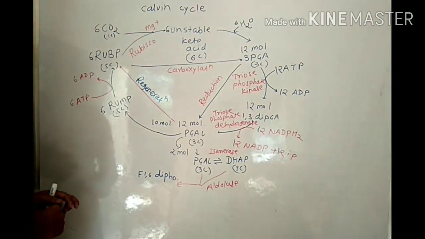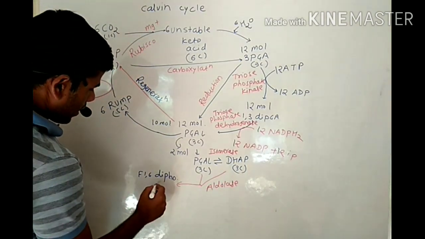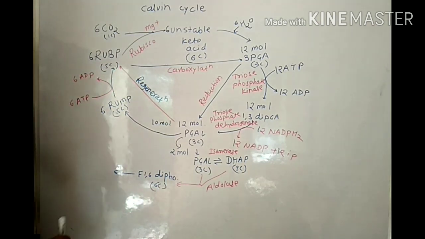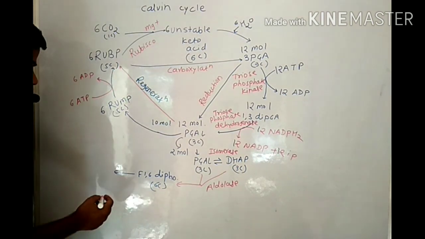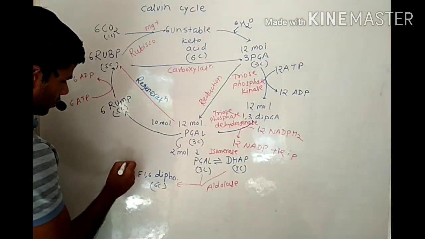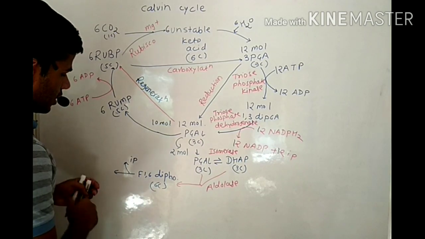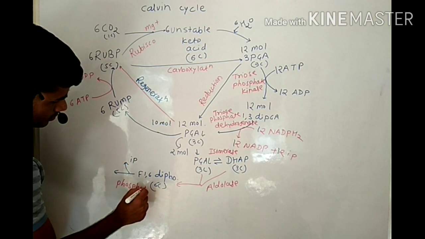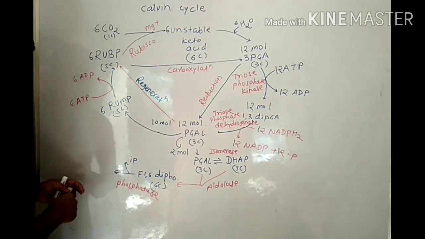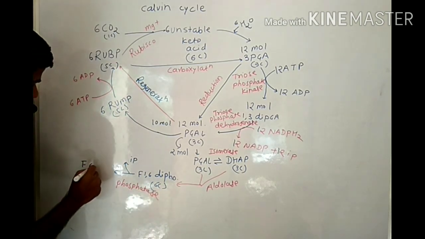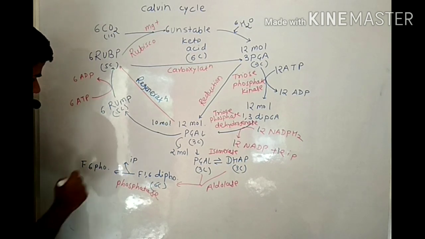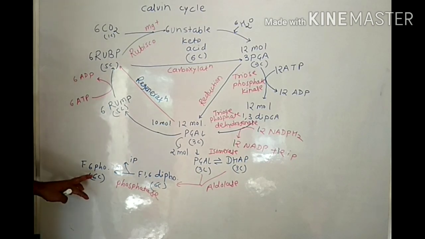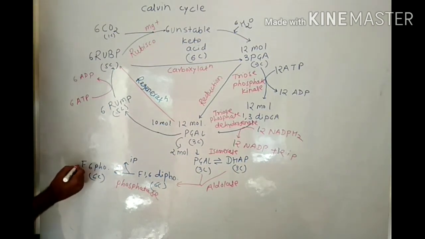After synthesis of fructose 1,6-diphosphate, which has 6 carbons, it undergoes dephosphorylation with the help of enzyme phosphatase. Then we get fructose 6-phosphate having 6 carbons. After synthesis of fructose 6-phosphate, it undergoes isomerization.